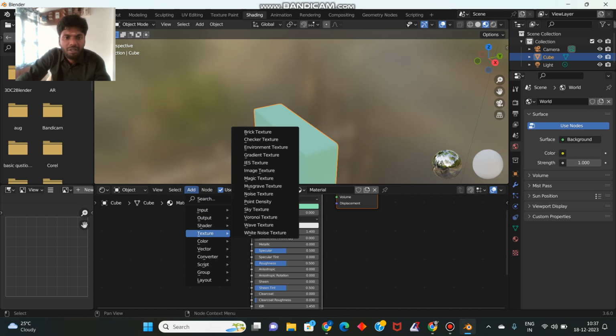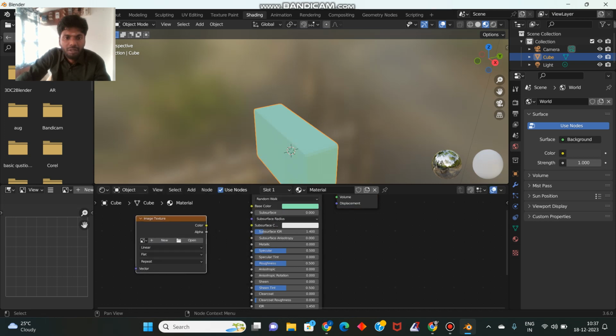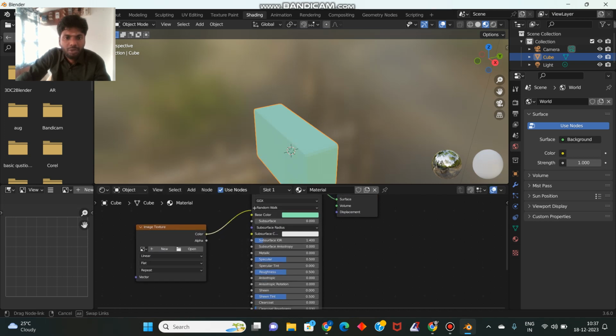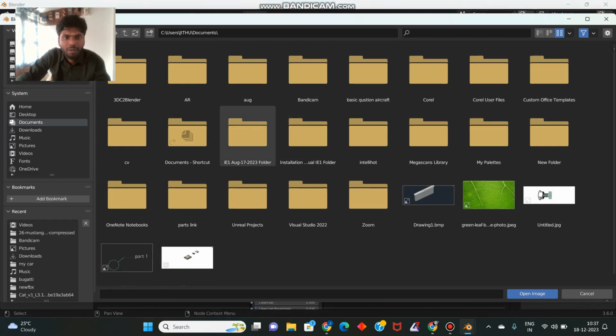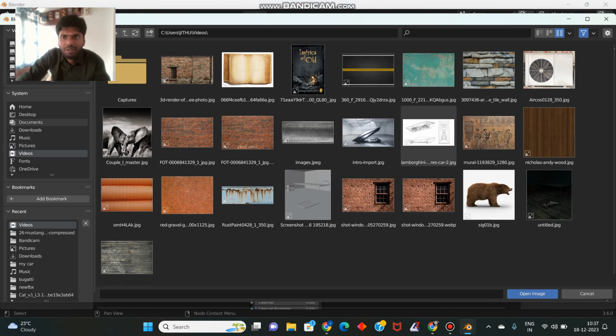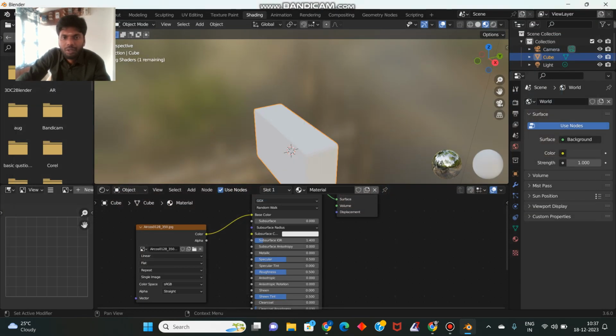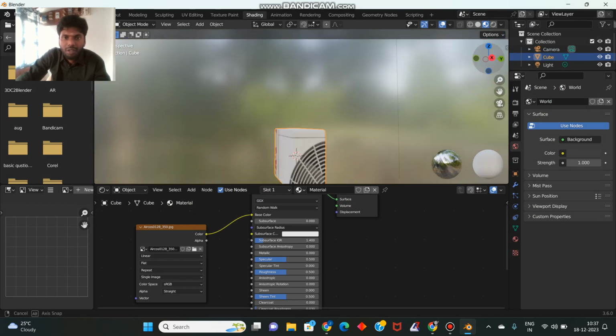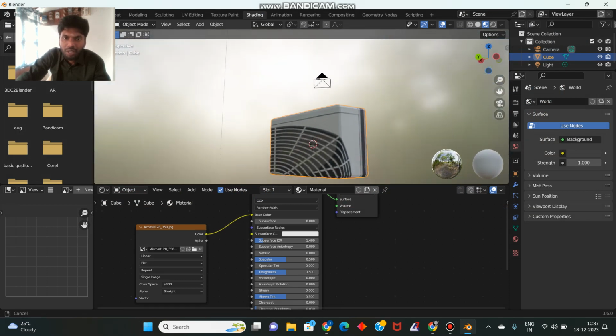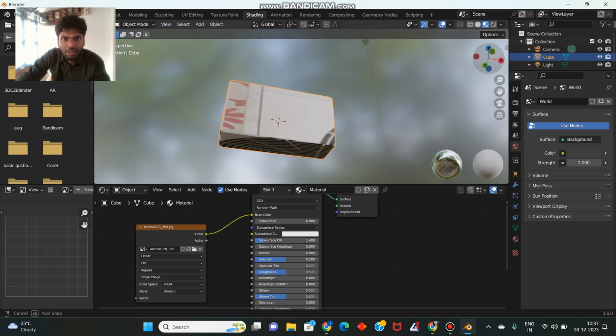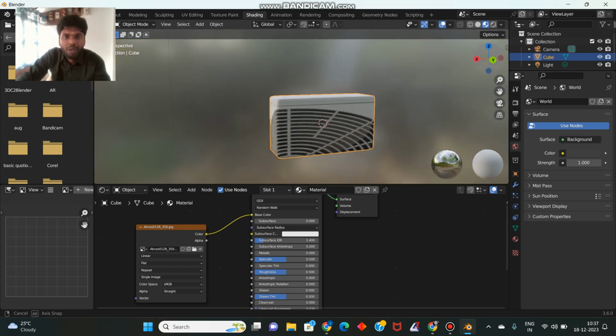We add an Image Texture, then Open, and choose the image you downloaded. The image is applied to the object, but not properly.